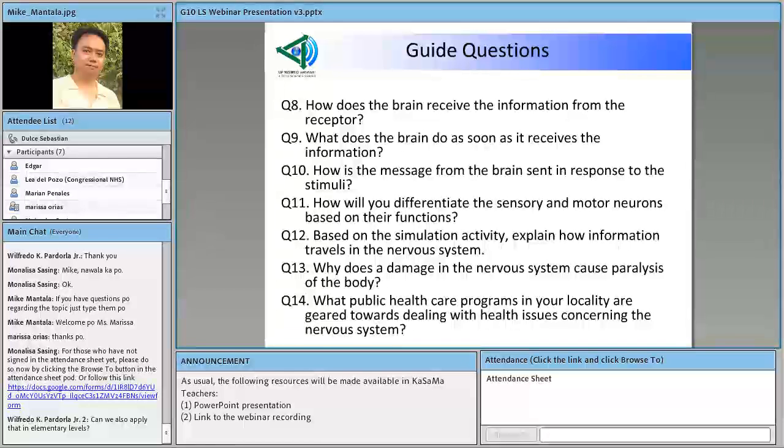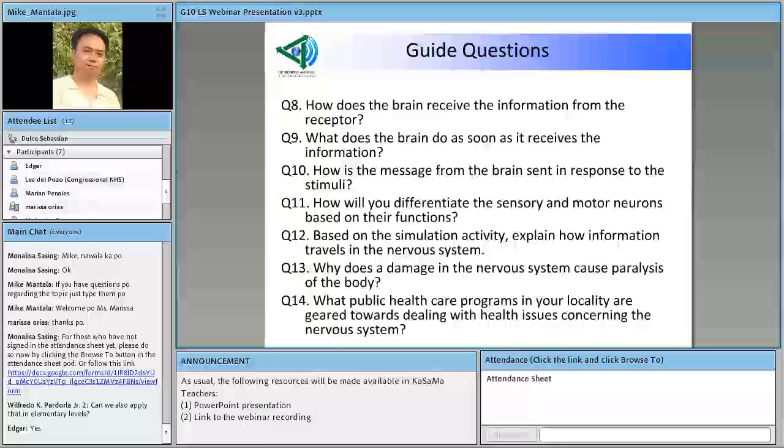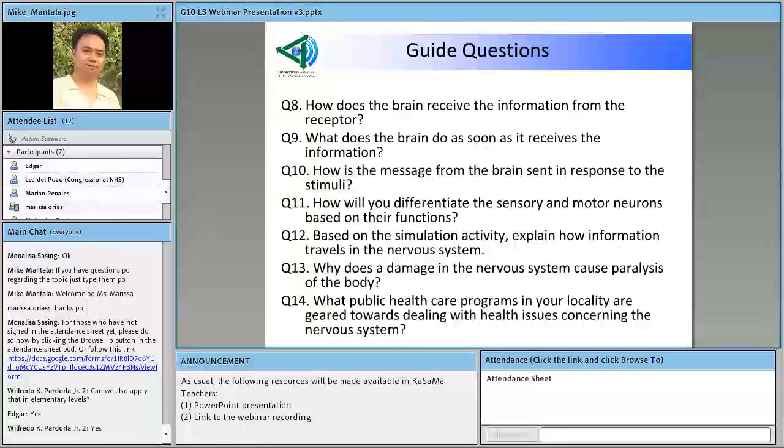There's a question here from Sir Wilfredo. Can we also apply this activity in the elementary level? Are you referring to the activity, sir, by that? When you say that, sir, do you mean the activity? Yes, sir. I think you can also do this in the elementary. I'm not sure what exactly or where exactly you can use this activity. Perhaps in topics that involve organ systems and how different parts of an organ system work together. I think you can do this.